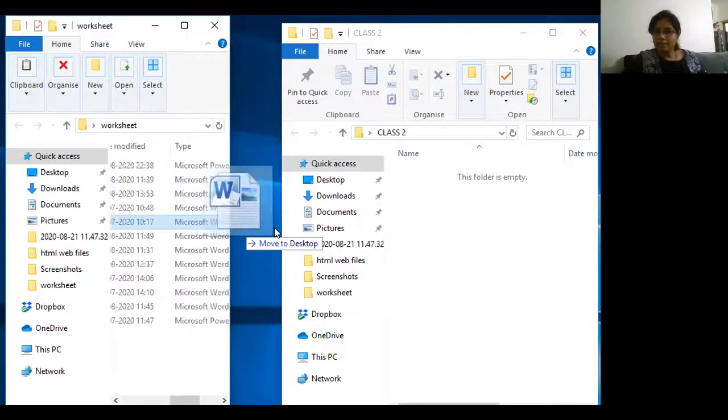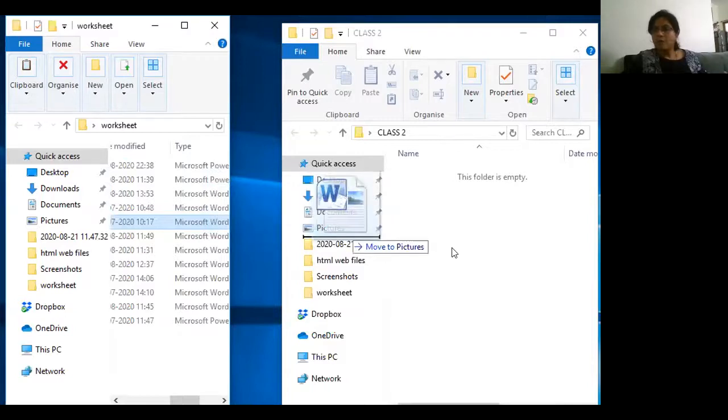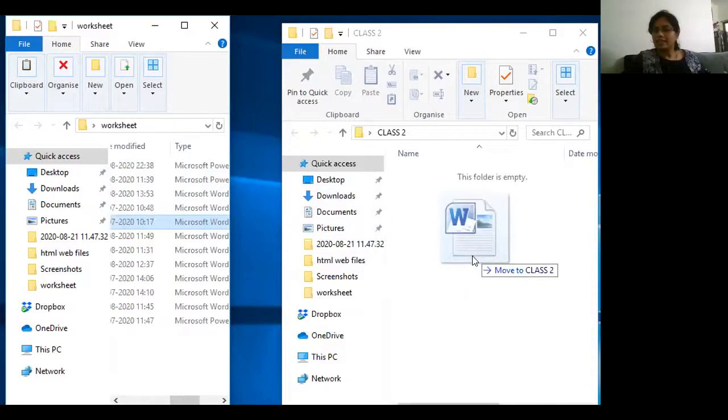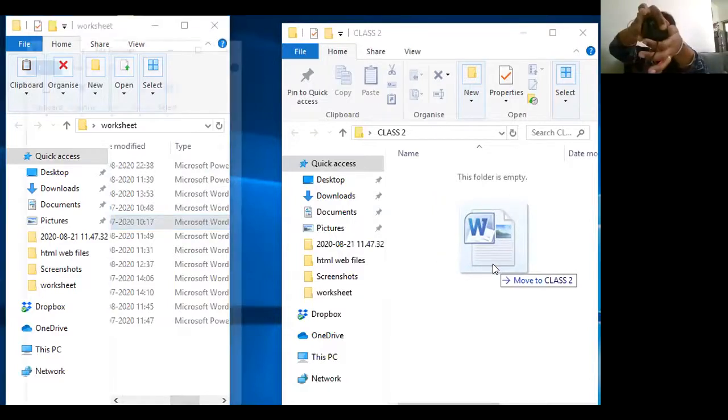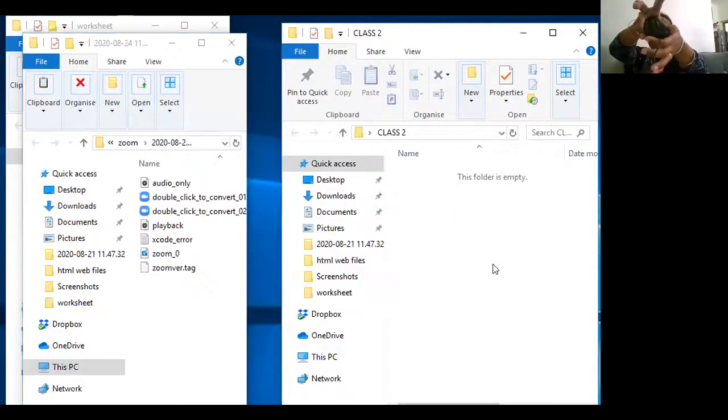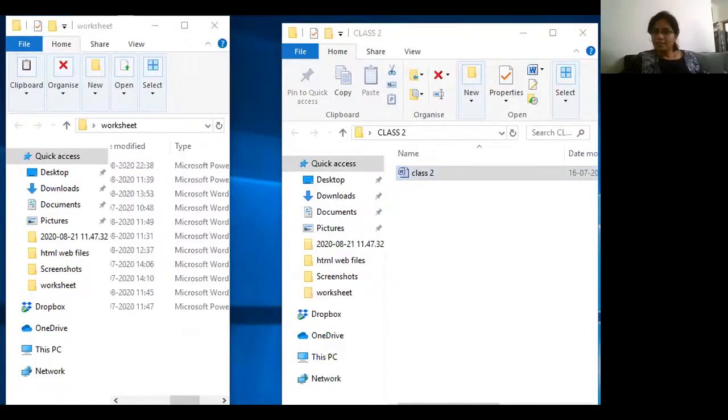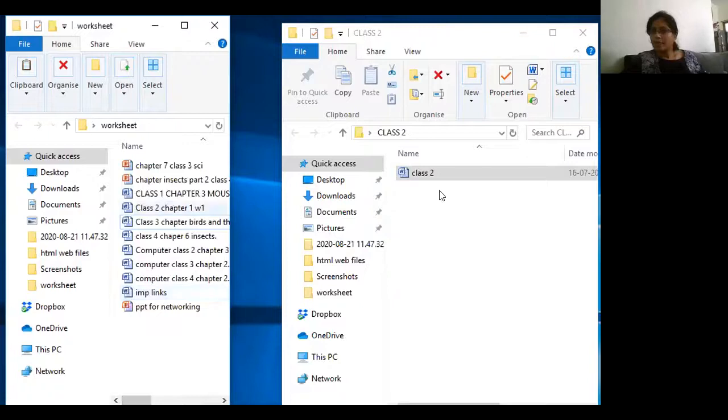See how I am moving? I'm moving and coming. Now I can see this file on my folder here. I'll just release my finger and the file is here. Can you see? Now this file has moved from the worksheet folder to the class 2 folder, correct? So what did I do? I selected it, kept my left click pressed, then dragged it, released it and dropped it in the new folder.